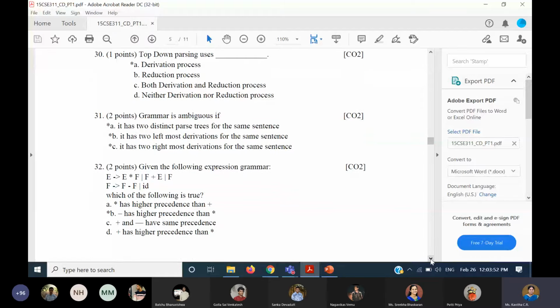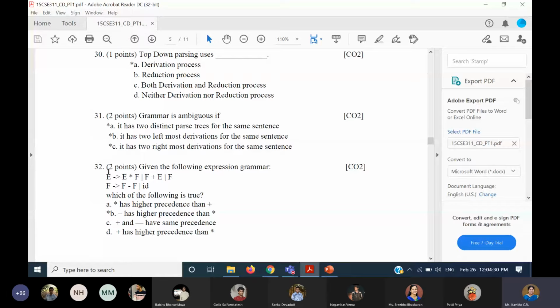Coming to this, given the expression grammar, you have to see how the variables have been used and also at what level the operators have been used. I think I discussed this in the class also, and here we have purposely changed the precedences. Whichever is closest to the start symbol will have the least precedence. In terms of the tree also, whichever operators are closer to the root node will have the least precedence. That's how we construct the tree.